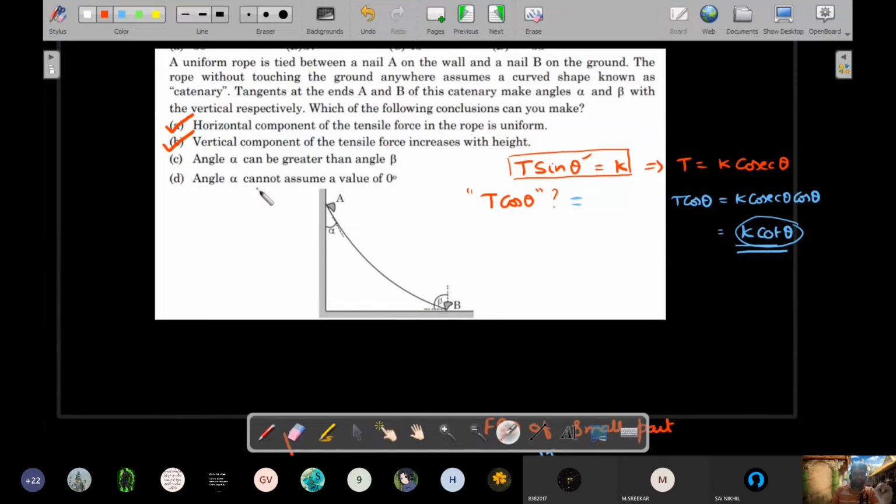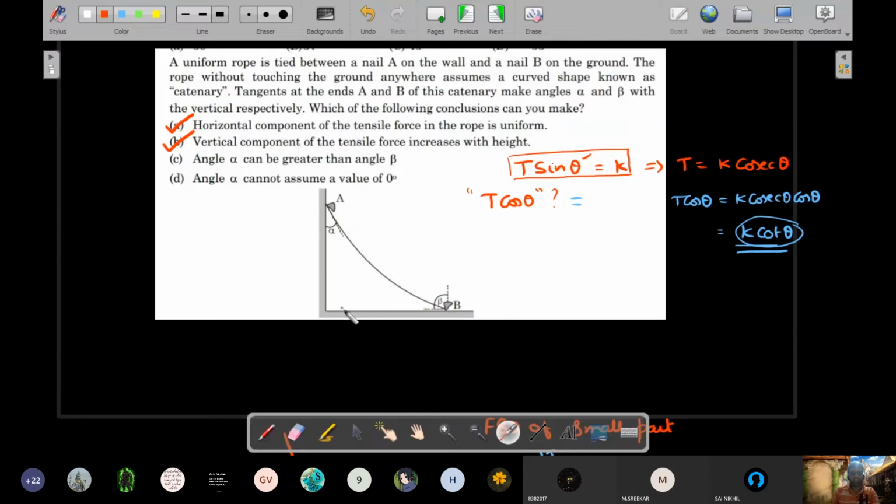And angle alpha cannot assume the value of 0 degrees. Right. The only way angle alpha can assume 0 degrees is if this point B is exactly here, then the rope will not achieve a catenary. So please don't use that as the option because he already said it achieves a state of catenary shape, right? And catenary shape will not happen if B point is exactly below A point.